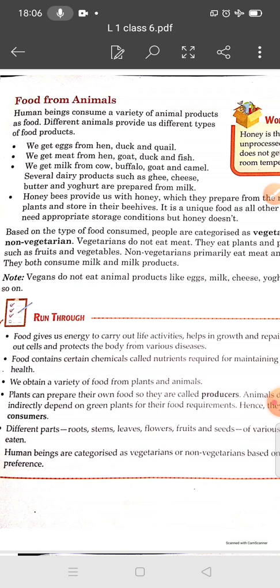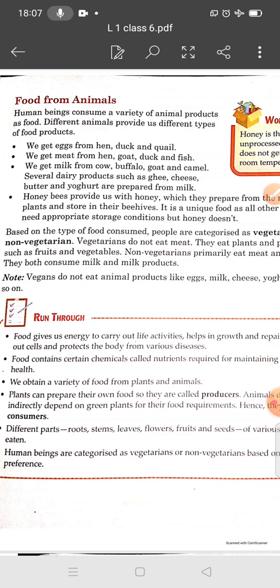Next, student, honey. We get honey from honey bees. Bees collect nectar from the flowers and convert it into a thick sweet liquid called honey. Do you know what nectar is? Nectar is a sweet liquid, the sweet juice of the flower.